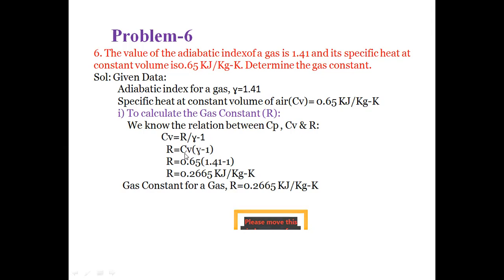So substituting value of Cv as 0.65 and gamma value as 1.41, we'll get the gas constant R as 0.2665 kilojoules per kg Kelvin. So the gas constant for a gas R is equal to 0.2665 kilojoules per kg Kelvin.